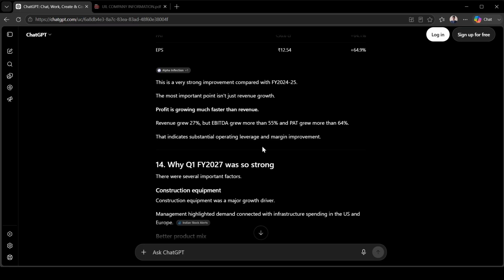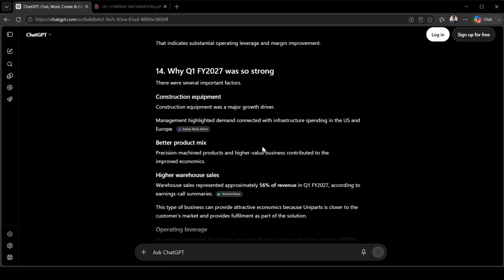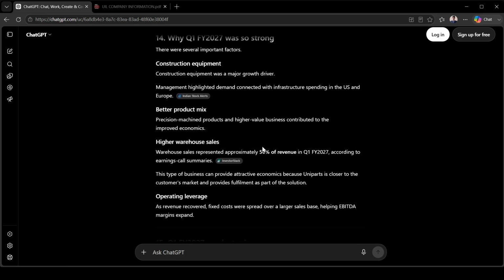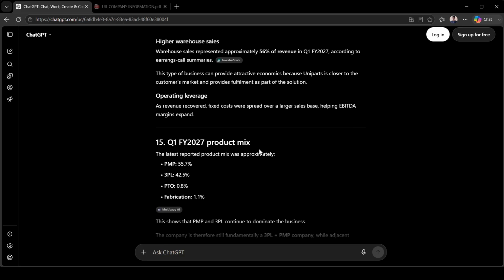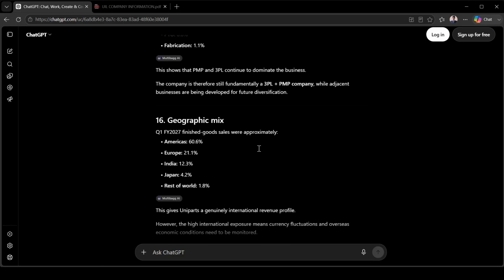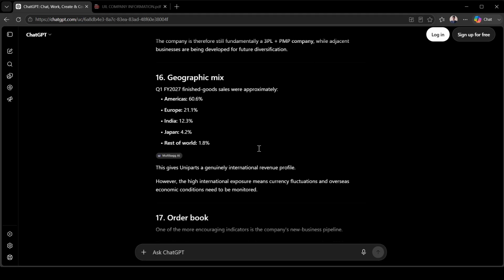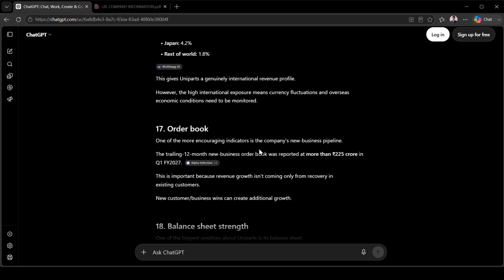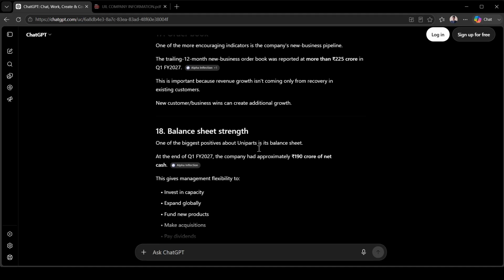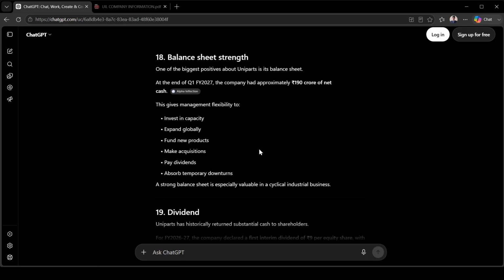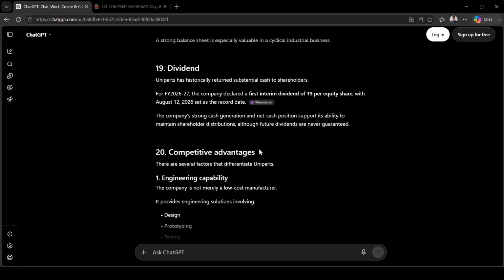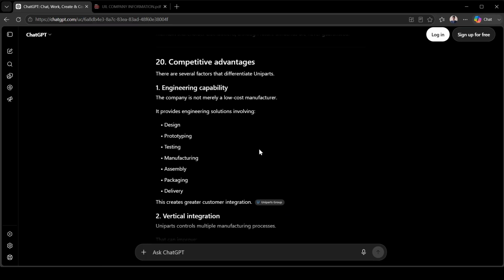And this is the very important thing. So see, that is the FY2027 outlook, which was so strong for Uniparts India Limited. So day by day it will improve, the process also improves, and the overall geographic gap also improves. The order book also improves. The strength and competitive advantages also improve.